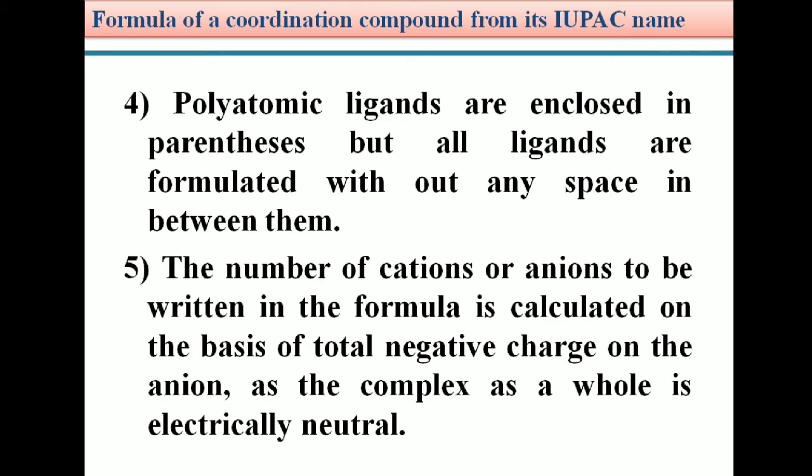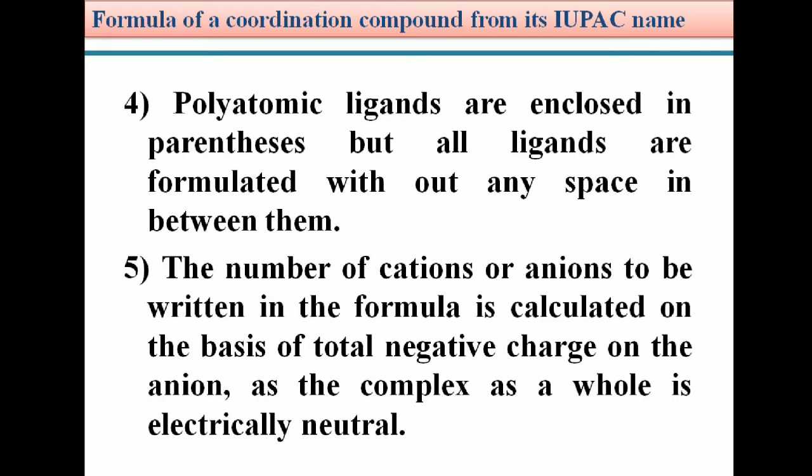Based on the total negative charge on the anion, we should identify how many cations are possible in the given coordination compound. How many anions are present in the given coordination compound we can also identify based on the total negative charge on the anion. Even though the whole complex is electrically neutral, meaning its total charge is 0, we should identify the number of cations or anions present in the complex.